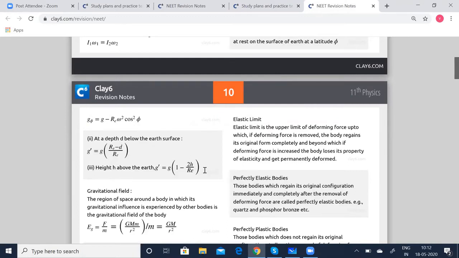So these are the important formulae you'll have to remember, because we'll be getting problems related to this. At that time, if you are thorough with the formula, you can directly get the data. What is the data given? Analyze quickly which formula you have to apply, whether it is at a depth d below the Earth's surface, or above the Earth's surface. Quickly analyze and then apply the formula.